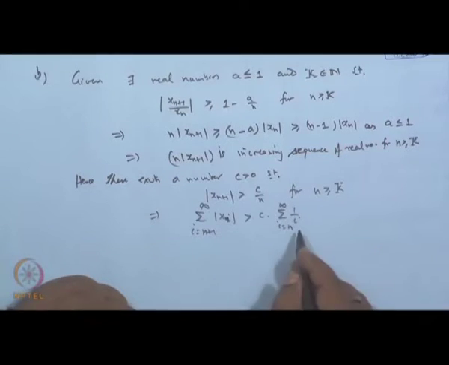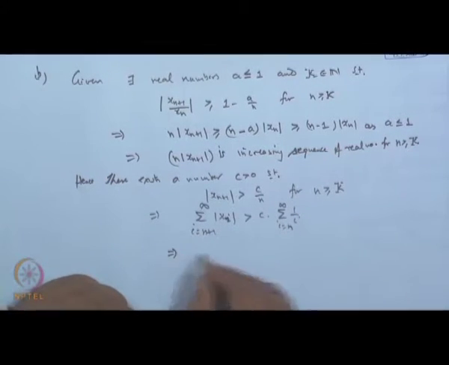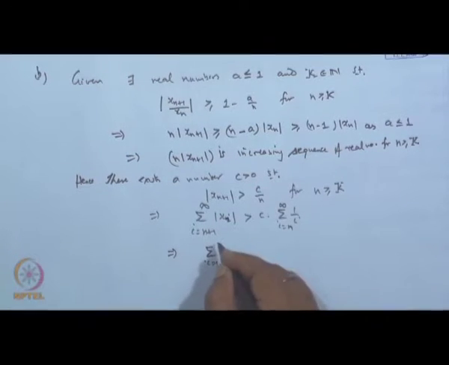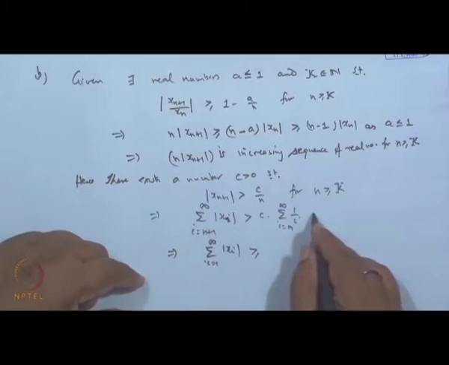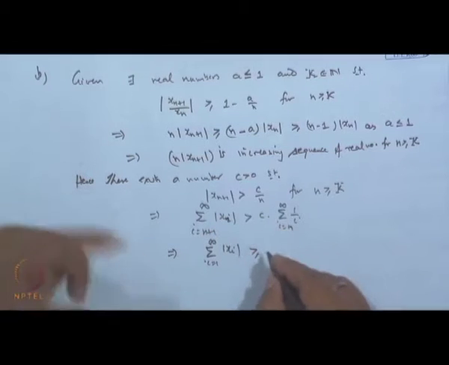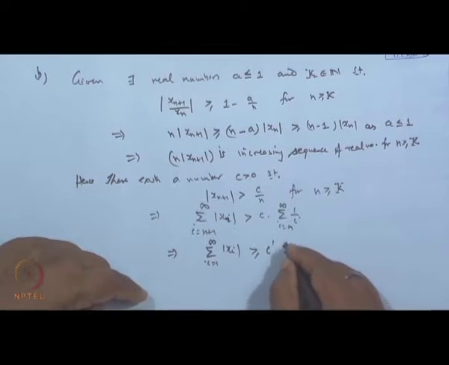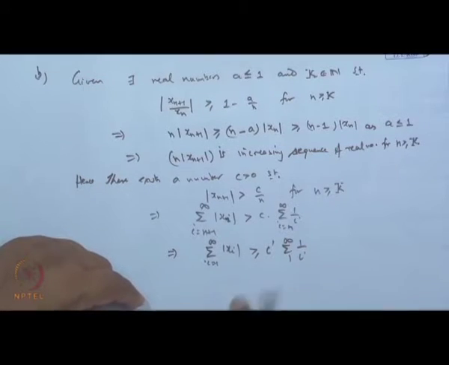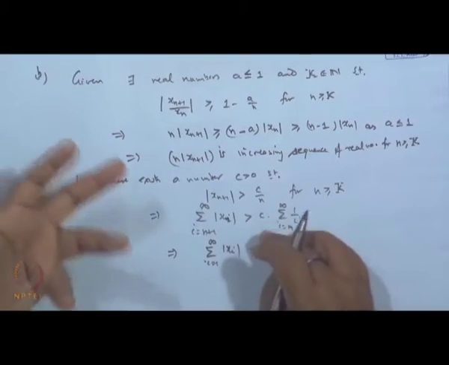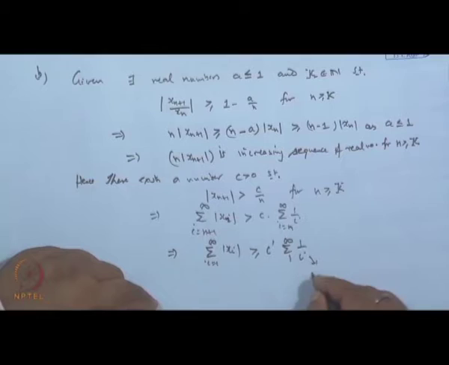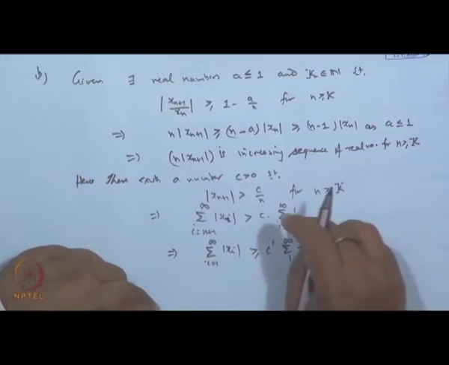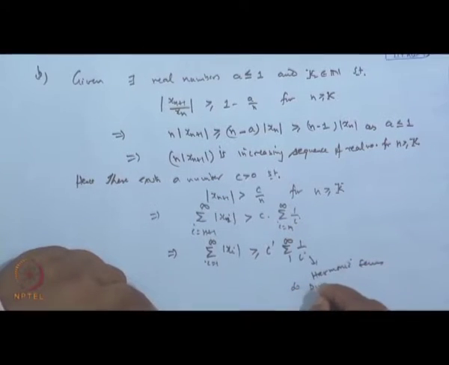So, what we do is that if I take the sum over i equal to 1 to infinity of mod of x_i, it is greater than or equal to, say, the same terms we are adding here. So, some c replaced by c dash is greater than or equal to the sum from 1 to infinity of 1 by i. Is it not? Some few terms we are adding here. So, that can be written with some c dash, or maybe plus something, but this is a harmonic series. Once it is harmonic, it means it will be a diverging one. So, it diverges.